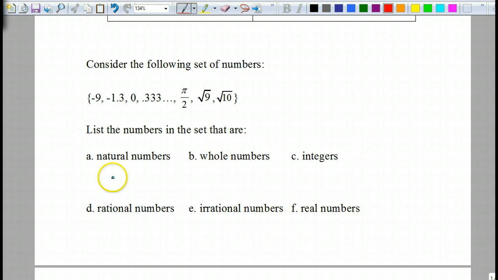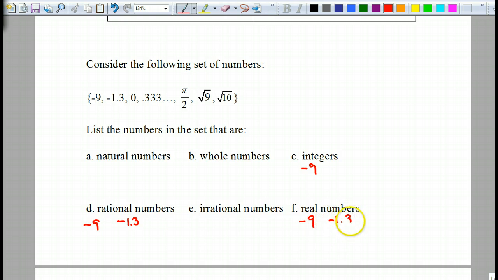What does that belong to? Does it belong to natural numbers? No. Where does it belong? Integers. It belongs here. Where else does it belong? Oh, yep, it's a rational number. And it's also a real number. So -9 could be any of those. How about -1.3? It's rational. What else is it? It's real.